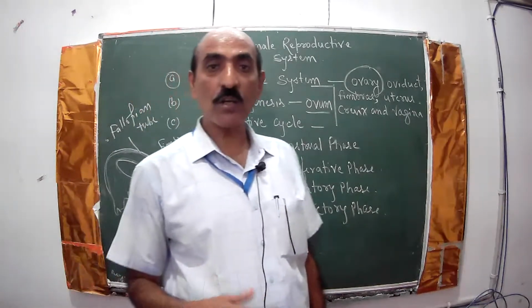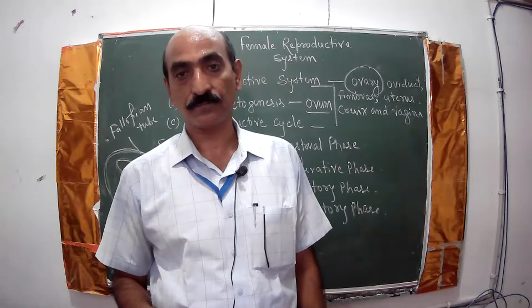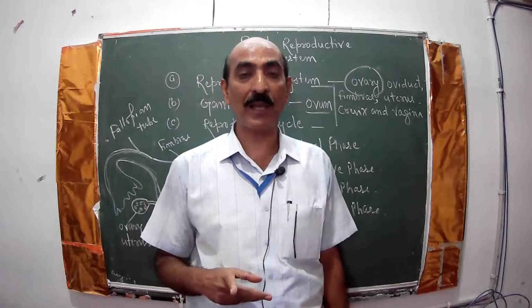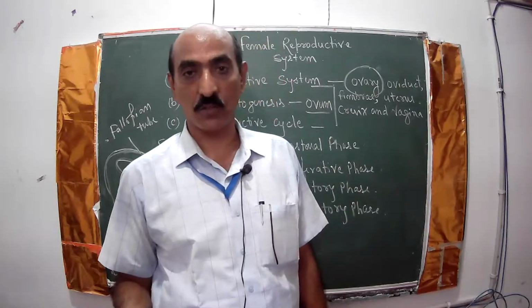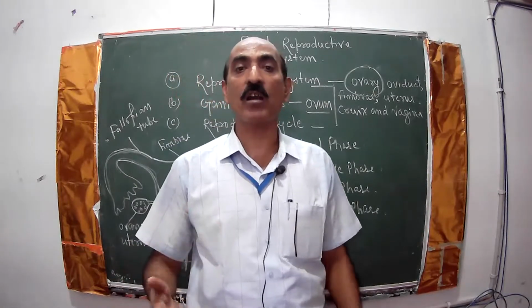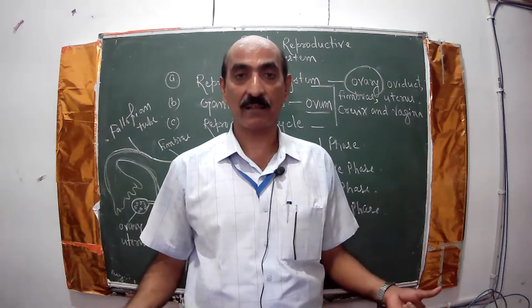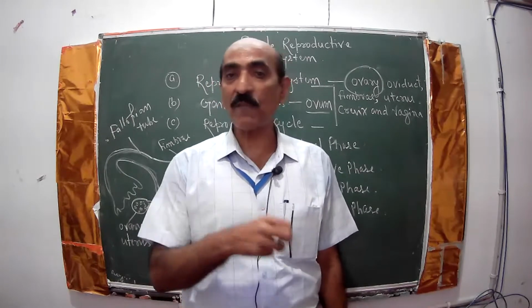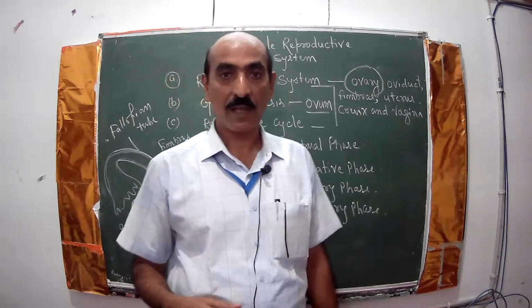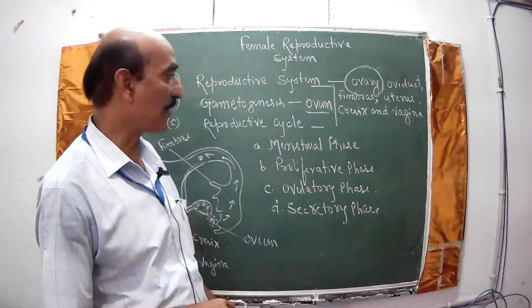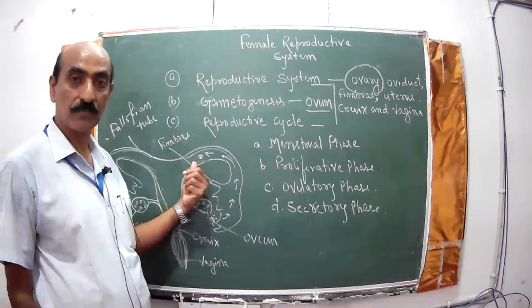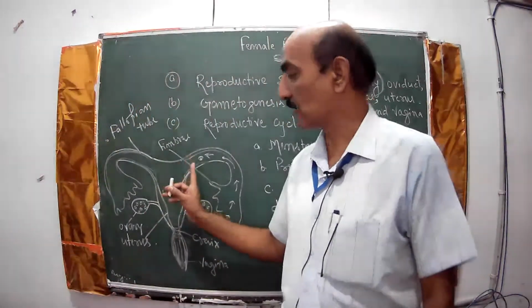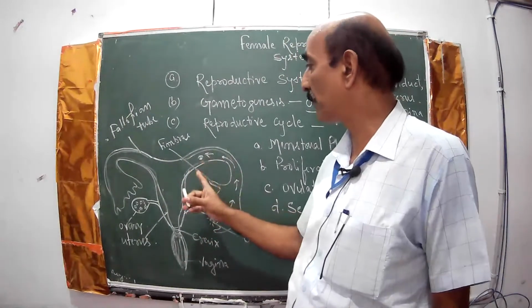In human beings also, internal fertilization occurs. That may be natural, by copulation between the male and female, or artificial, through artificial insemination or through in vitro fertilization, which is very popular nowadays. So internal fertilization occurs here, and the site of fertilization is the fallopian tube, the isthmus. Here in the fallopian tube, fertilization occurs, and after fertilization,